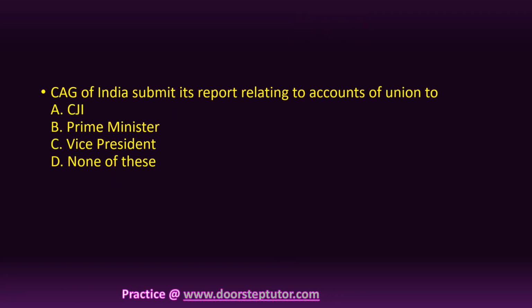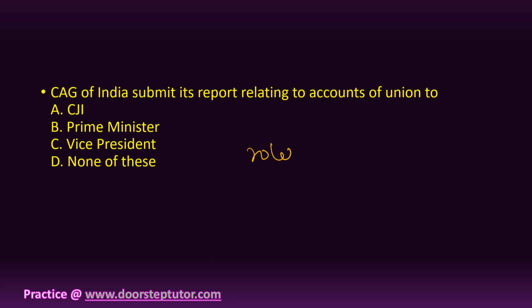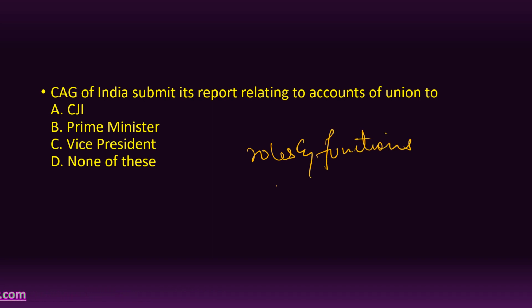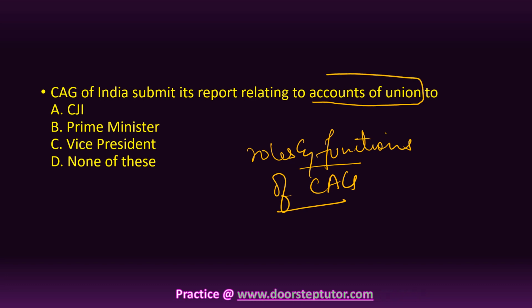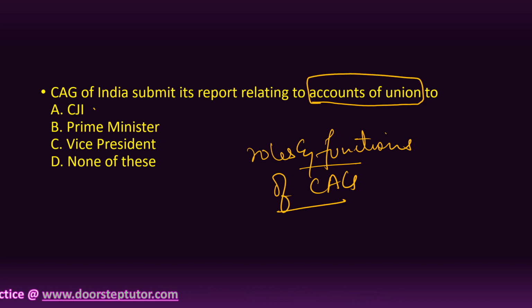Another question was asked on the roles and functions of CAG. So CAG has been covered. Now what is the question about? It says that the CAG of India submits its report relating to accounts of the Union to whom? Now, accounts of the Union, right? It's very important. Is it submitted to the CJI, that is the Chief Justice of India?